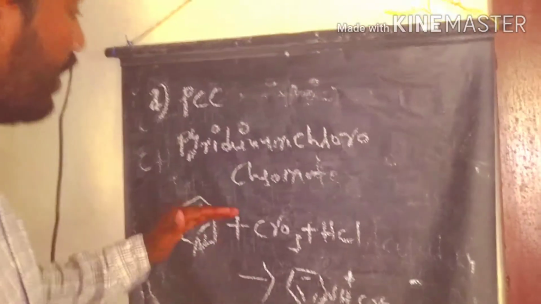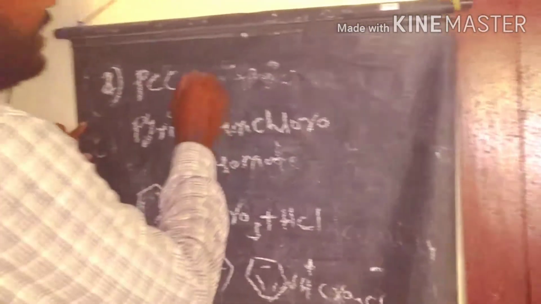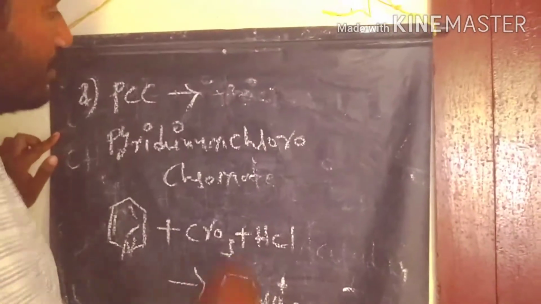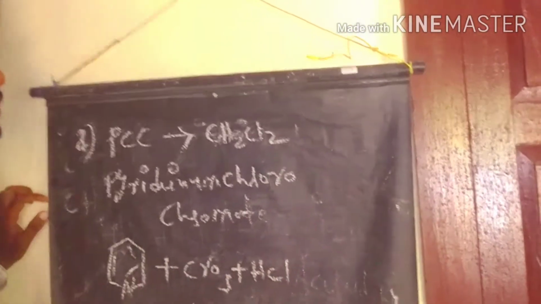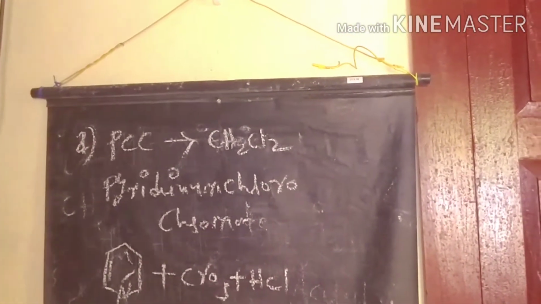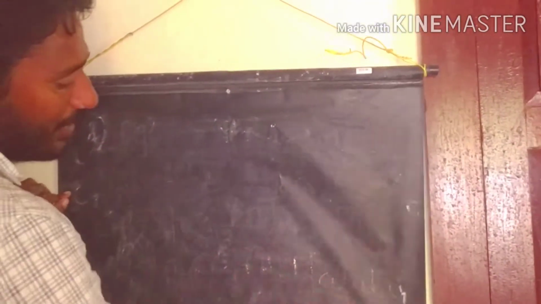Okay, start with the PCC reagent. This reagent is used in dichloromethane, as a liquid medium. The PCC reactions are carried out in dichloromethane.